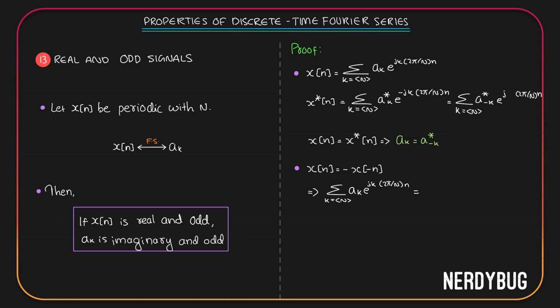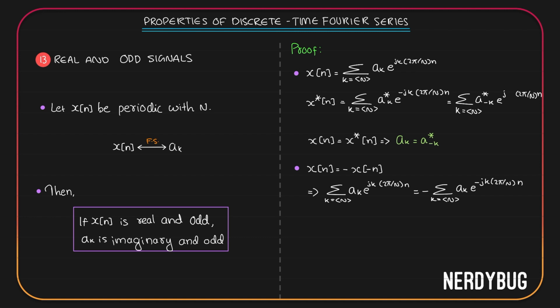This should be equal to negative of x of minus n, which will be summation k takes any n consecutive integer values a k e raised to, instead of n over here I'll be putting minus n, so I'll get a minus j k 2 pi by n n.